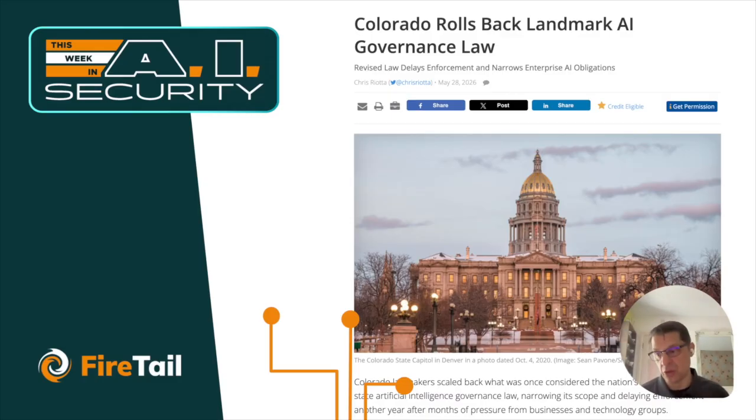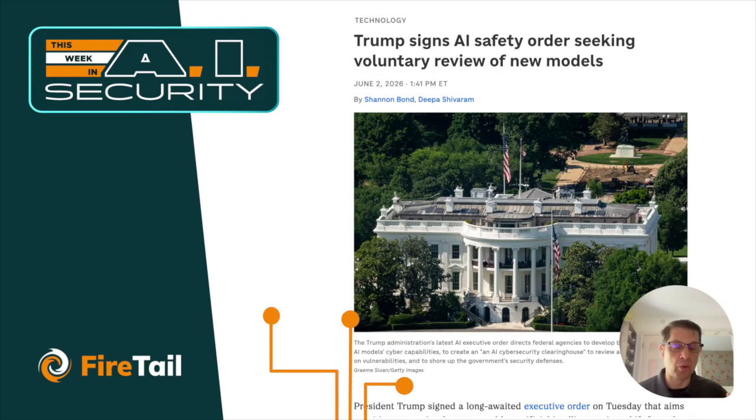It is politically difficult to legislate and regulate at the state level when there's so much intersection between, let's say, industry-specific regulation, state level regulation, et cetera. I do understand that tension, but I want to come back to that point in just a second. And our last story, before I go into some of my thoughts on Infosecurity Europe: we talked last week about the last minute cancellation of the executive order around AI first steps in regulation. And now what the White House is asking for is a voluntary review of new model families that might have cyber critical capabilities, like the Mythos family or the latest GPT family from OpenAI, et cetera.